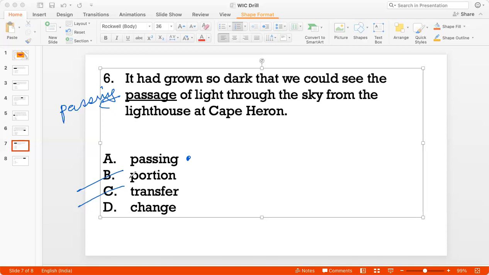And change, there is no description of the light changing, right? I'm just talking about the light passing. So that doesn't make sense, right? So the right answer is option A.